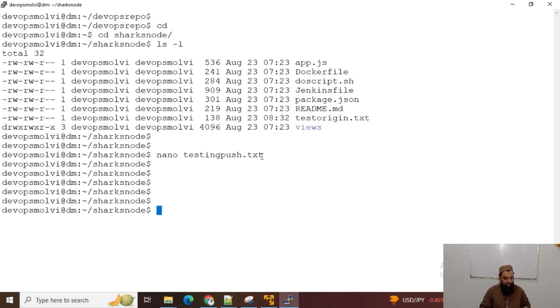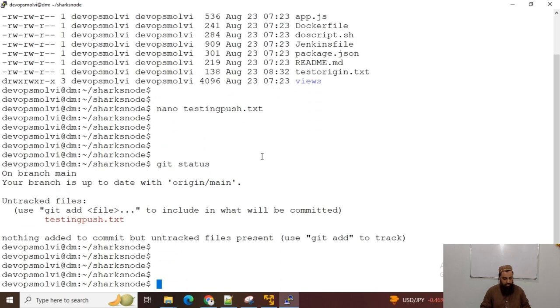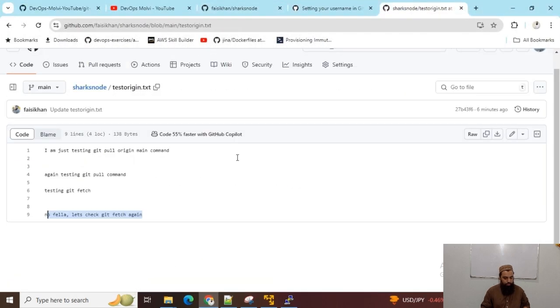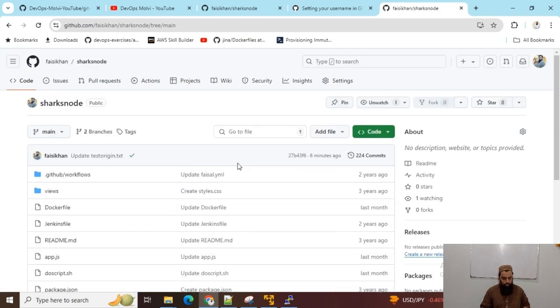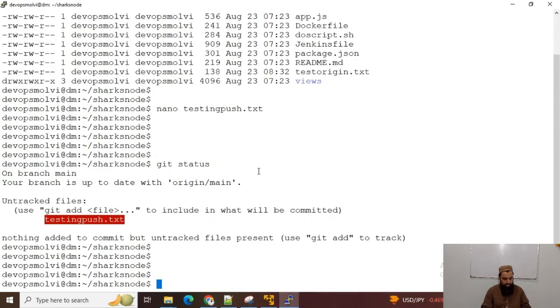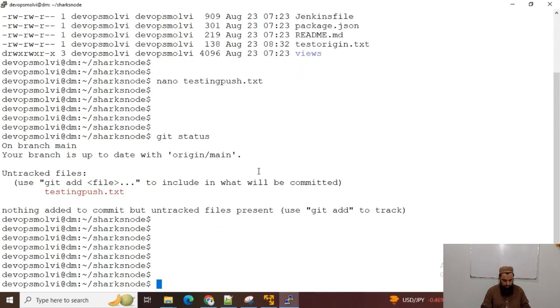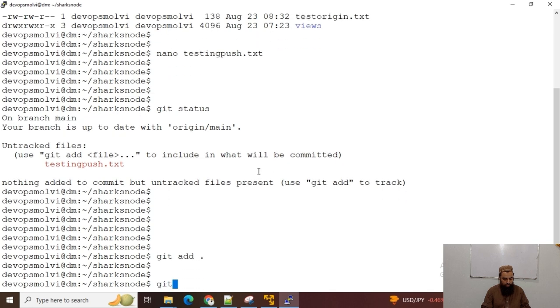You can see this file has been changed, and there shouldn't be any file with this name on my remote repository, and I can see that there is no such file. Now I can git add and git commit -m, pushing the change to remote repo.